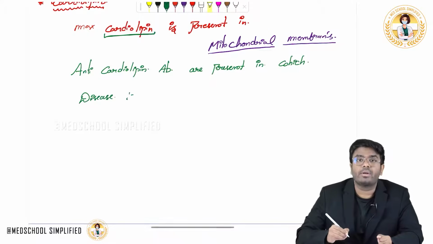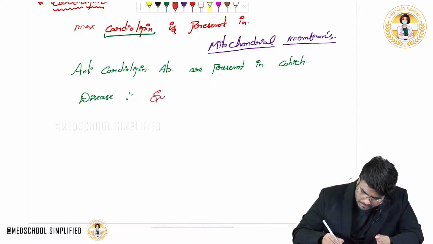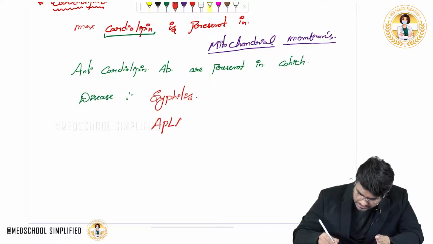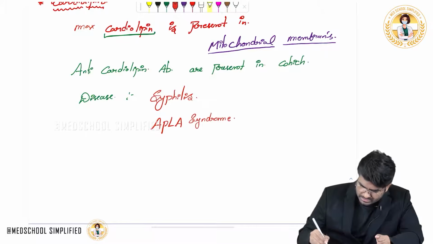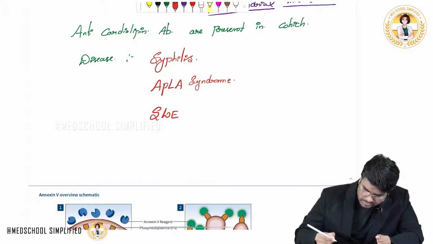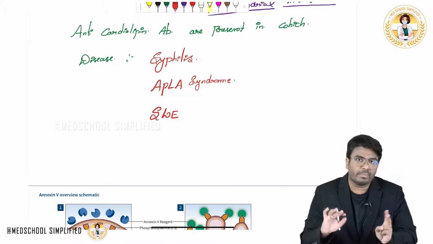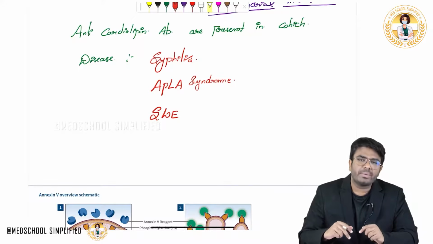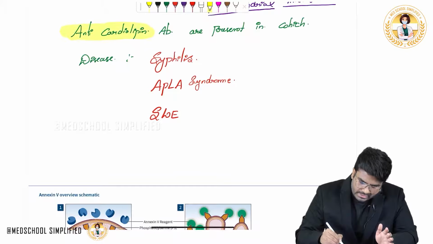Anti-cardiolipin antibodies are present in syphilis, APLA syndrome, antiphospholipid antibody syndrome, and lastly SLE, systemic lupus erythematosus. There are certain diseases in which the patient will produce antibodies against a phospholipid, and that phospholipid is nothing but cardiolipin. So anti-cardiolipin antibodies are seen in conditions like syphilis, APLA syndrome, and SLE.